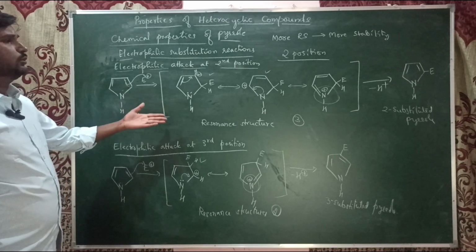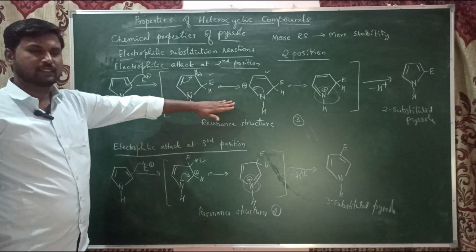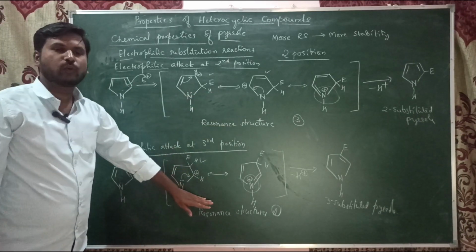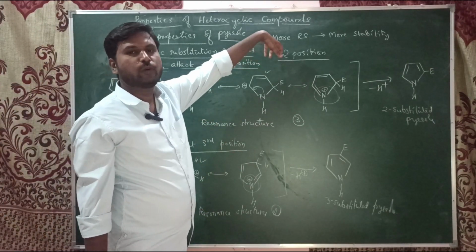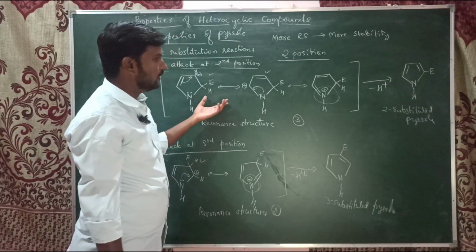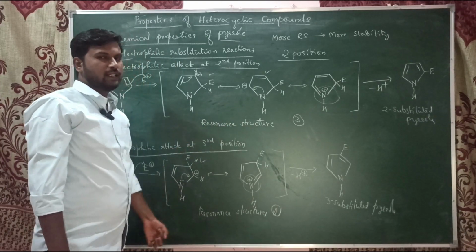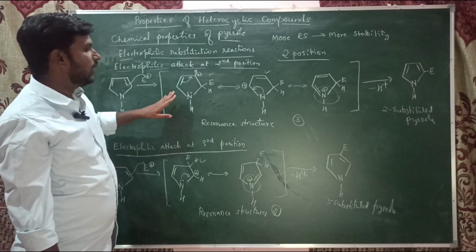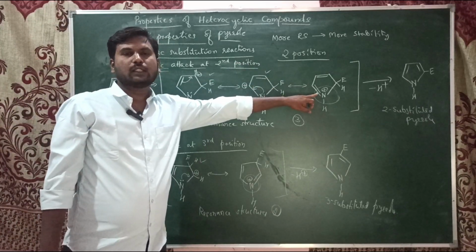The main important thing you should mention after writing the resonance structures: here we get 3 resonance structures, and here we get only 2 resonance structures. In chemistry, the one that gets more resonance structures gives the more stable compound. So here with 3, it gets the most priority, and here it is the less priority.